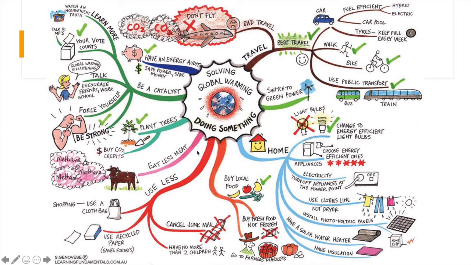Eating less meat. So here is just one cow. If you just eat cows, maybe that's the only animal you want to put down. If you eat different types of animals, you may want to put them down as well. There's loads of different things you can be writing about, and there's loads of things you've just seen in the PDF and the video. So pause this video and get started. Use as many colours as you like, draw pictures, make little animations, do as much as you can and make it unique and individual to you. So pause the video now and then resume it when you have finished.